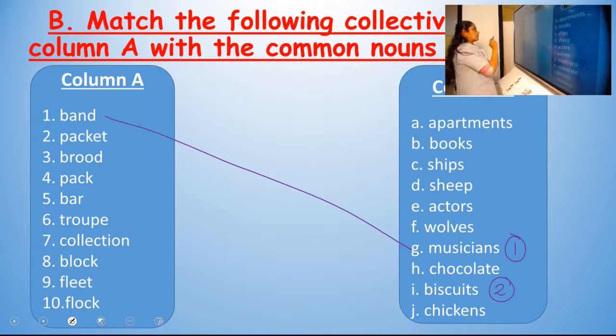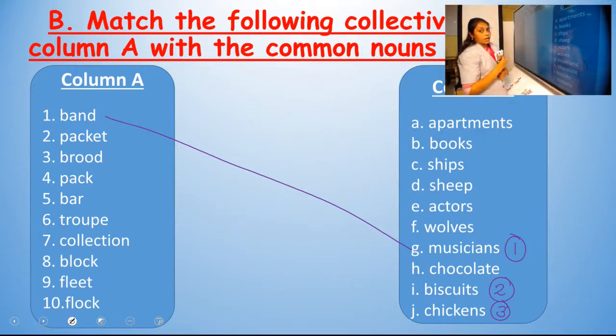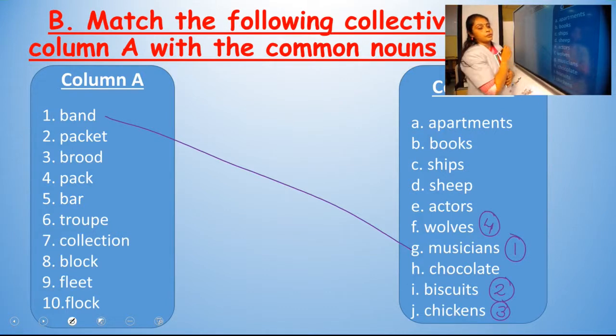Then third one, brood. We'll say brood of chickens. So you have to learn all these by heart. Okay. Brood of chickens. Pack. Pack of wolves. A pack of wolves. That is the fourth collective noun.